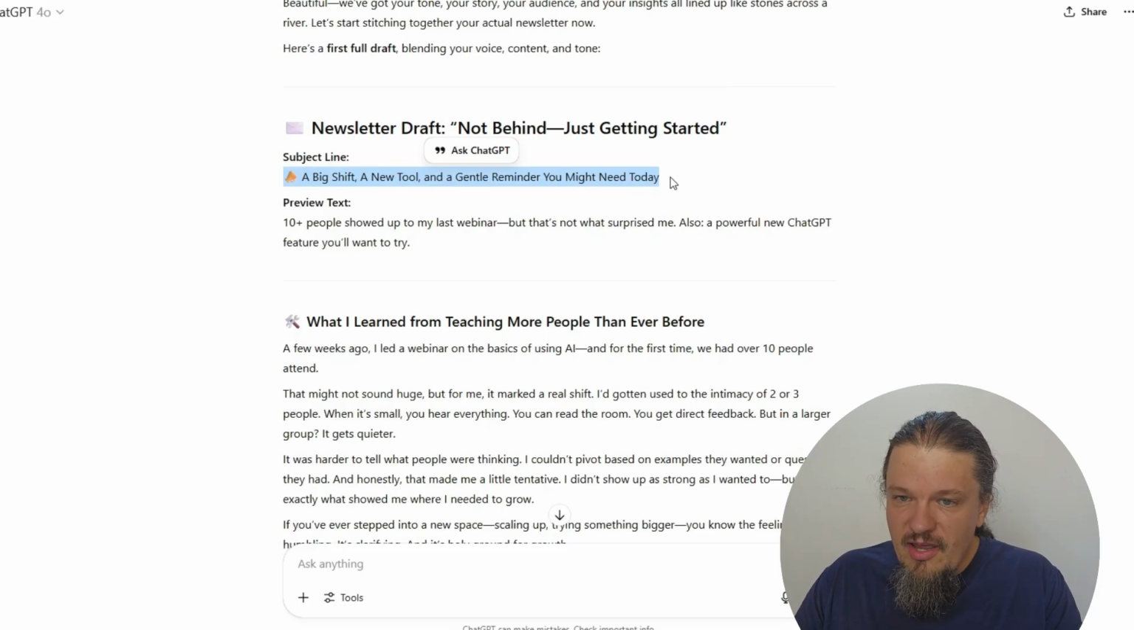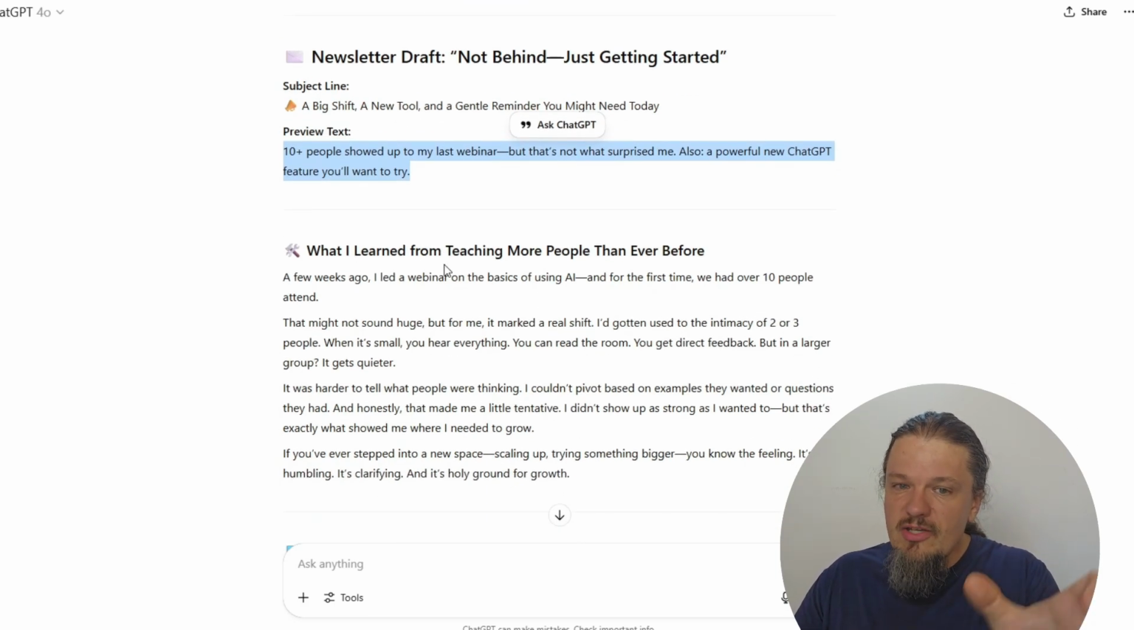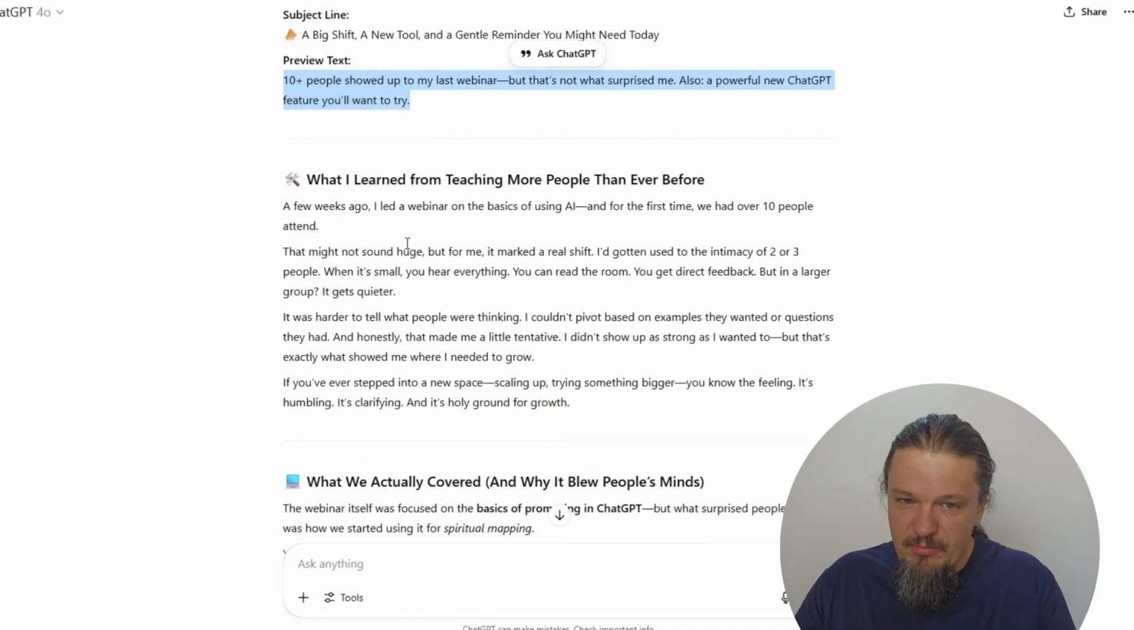So this is when you're using different tools, like different email tools, which we can go into. Write in the comments if you have a specific tool that you want me to go into, like MailChimp or whatnot. And you can create a subject line, and then after that, you add the preview text. So it's giving you these two things to fill in that template that you would do. And then here's the actual draft. What I learned from teaching more people than ever before.